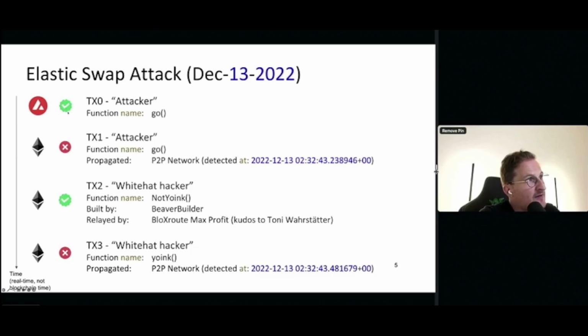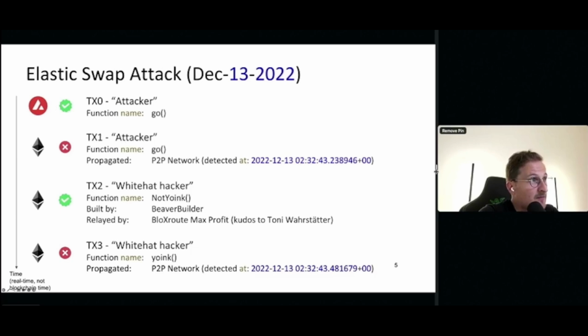Now, if you look at the Avalanche blockchain, there's only one transaction, right? So it's TX0. Here, somebody, we call them the attacker in quotes, called the go function of some contract. You can rather easily identify what kind of functions a transaction calls. In this particular case, it is the go function.